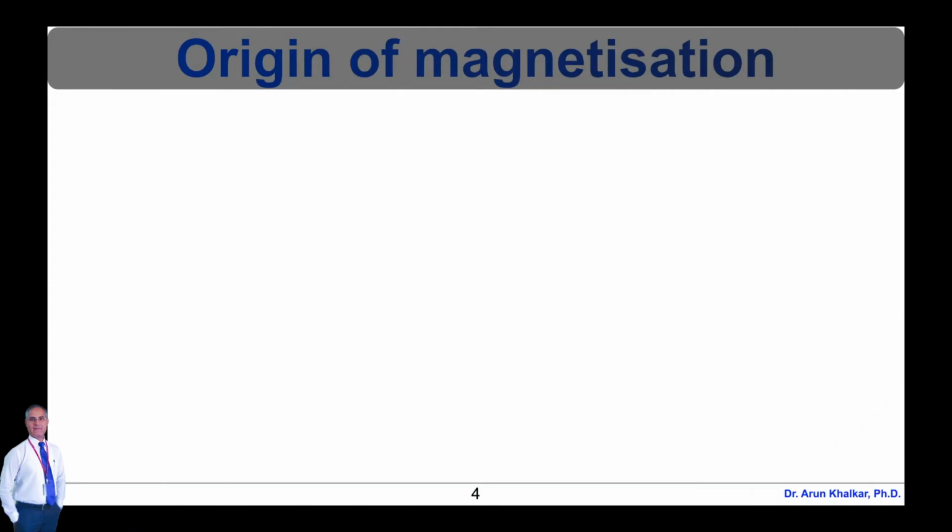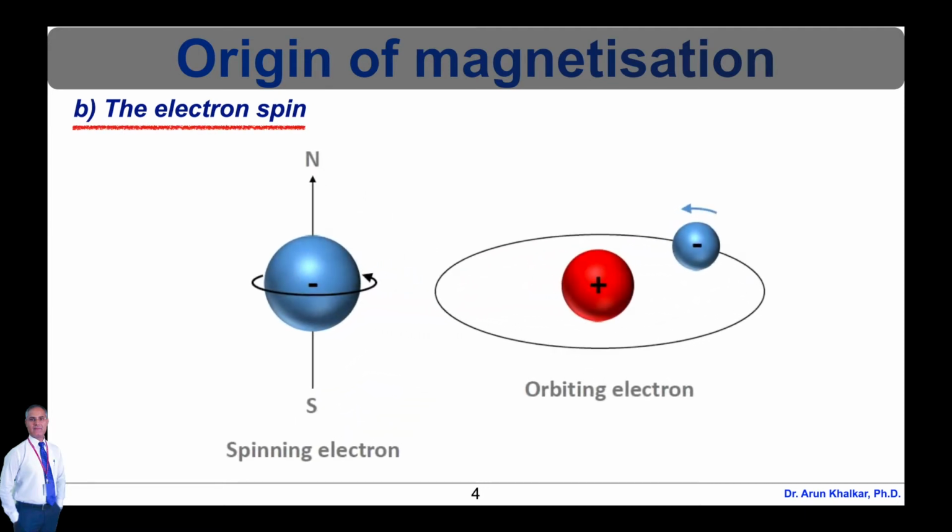Now let's see the second source of the origin of magnetization, which is the electron spin. As shown in this diagram, the spinning electron and the orbiting electron are shown. Each electron is spinning about itself and this gives rise to a magnetic dipole moment. So this is one of the origins of magnetization.